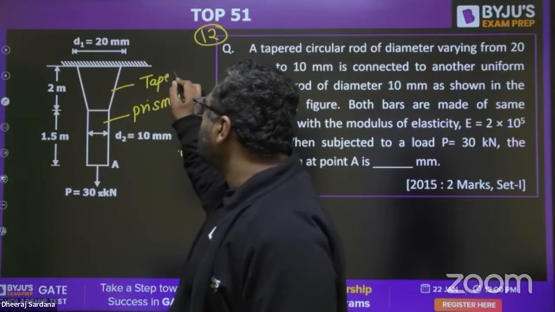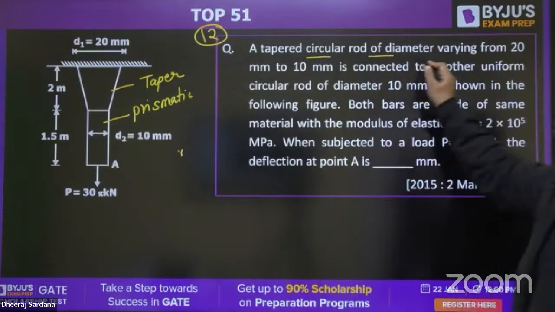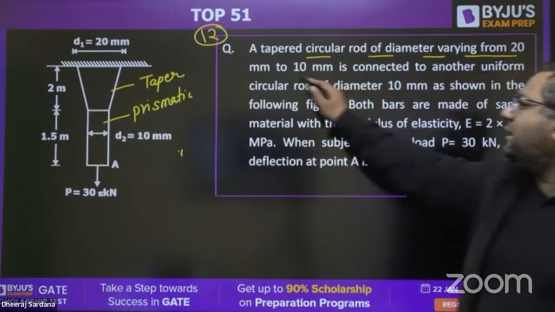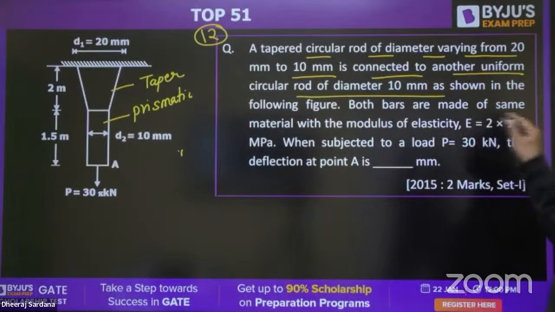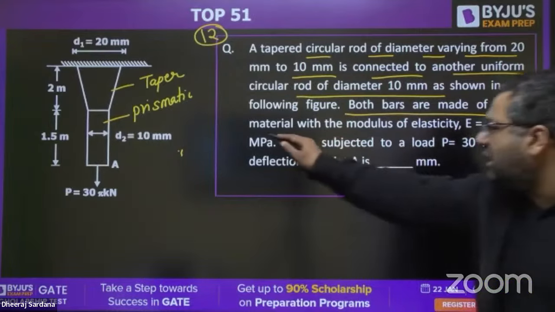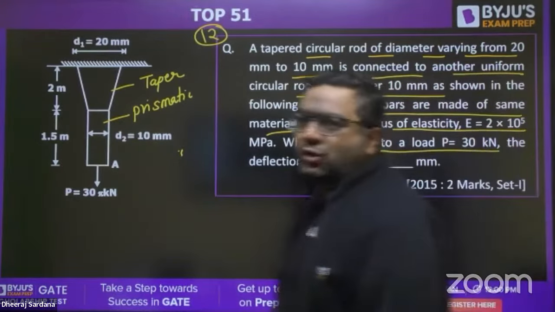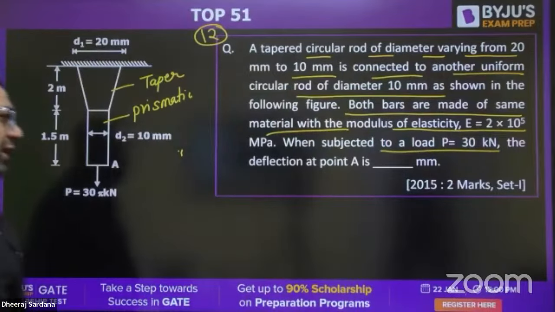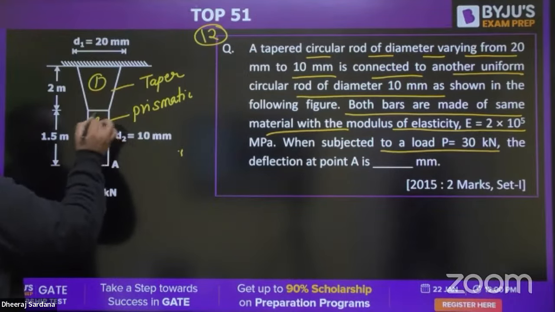So it is a combination of both bars, and they are in series. A tapered circular rod of diameter varying from 20 to 10 mm is connected to another uniform circular rod of 10 mm. Both bars are made of the same material, with this modulus of elasticity and this load. As the bars are joined in series, this is 1, this is 2.